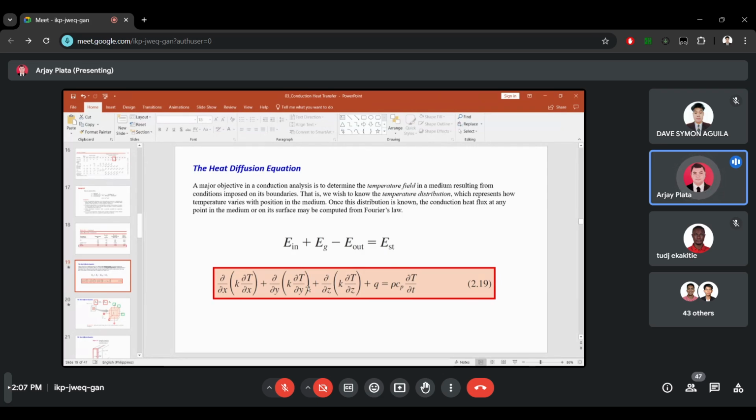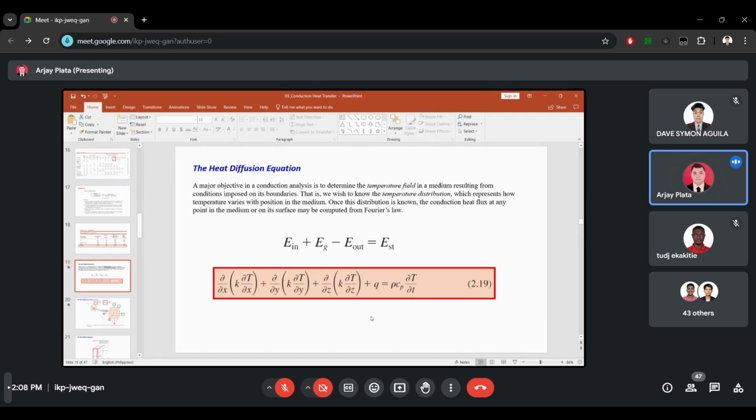So what's the purpose of determining this heat diffusion equation? For a solid, knowledge of the temperature distribution could be used to ascertain structural integrity through determination of thermal stresses, expansions, and deflections. The temperature distribution could also be used to optimize the thickness of an insulating material or to determine the compatibility of special coatings or adhesives used within the material.